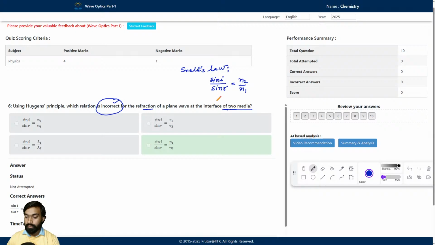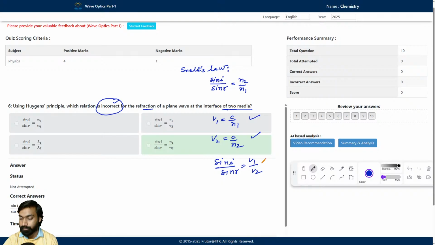And we know v1 is equal to C by n1, and v2 is C by n2. So using these two equations, we can write sin I upon sin R equal to v1 upon v2.